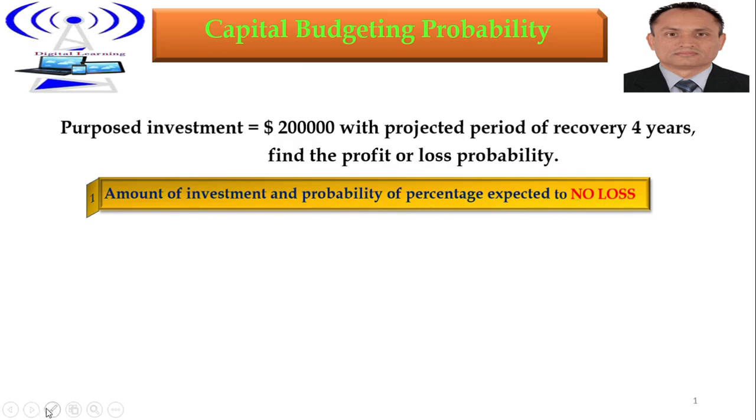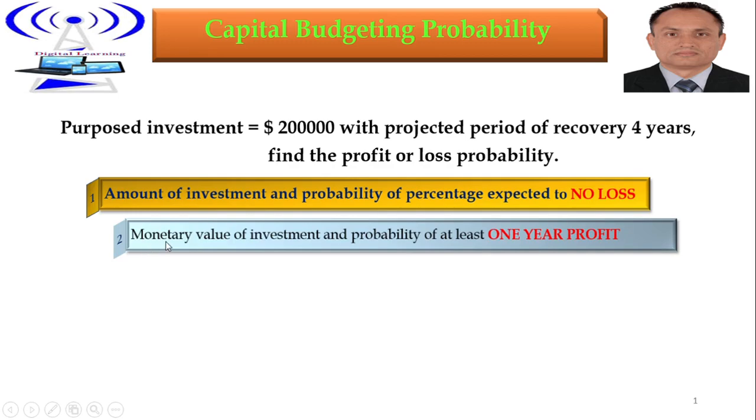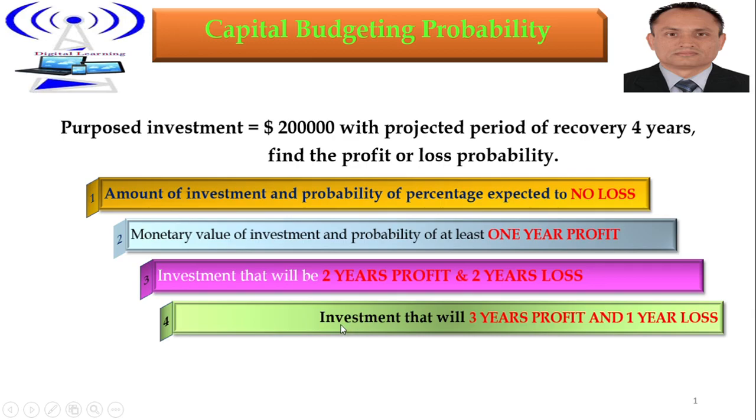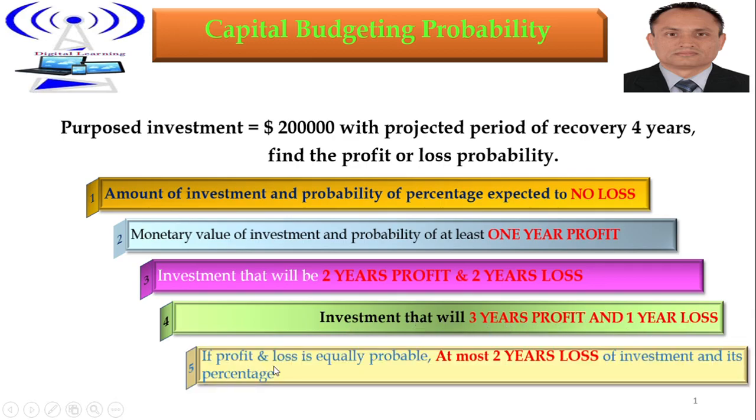Second, the monetary value of investment and the probability of at least 1 year of profit. Third, the investment that will have 2 years of profit and 2 years of loss. Fourth, the investment that will have 3 years of profit and 1 year of loss. Fifth, if profit and loss are equally probable, the investment with at most 2 years of loss and its percentage.